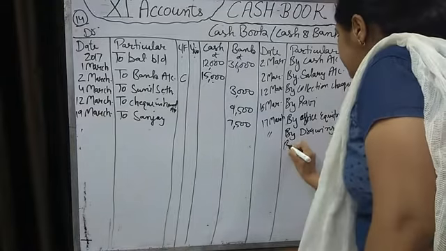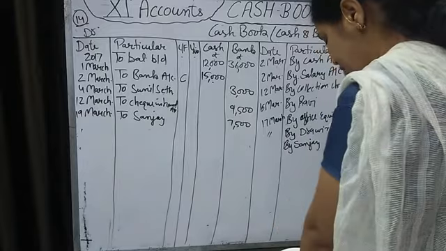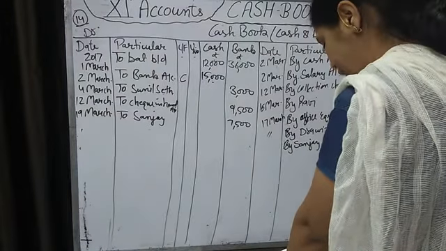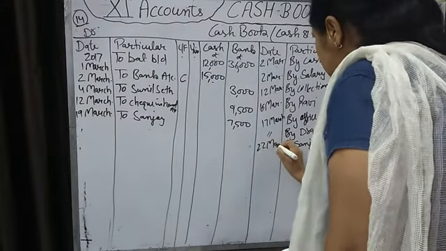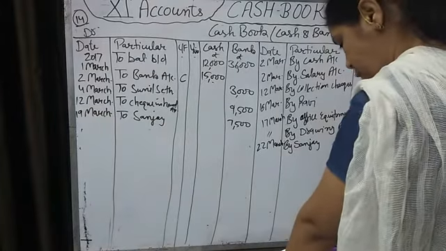7,500 by Sanjay. But one thing note down, that bank has taken charges for the dishonor, 20 rupees on 22nd March. So these 20 rupees we will take from Sanjay. Okay, so we will write here 7,520. Bank has deducted from our bank account 7,500 for the check and 20 rupees for the penalty for the dishonor of the check, that we will charge from Sanjay. So we will write by Sanjay 7,520 rupees. Fine.